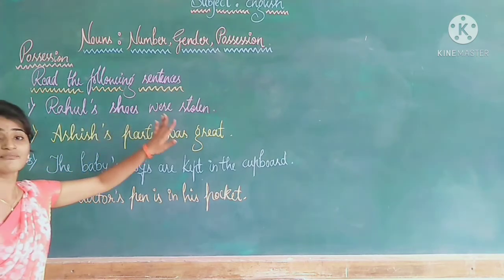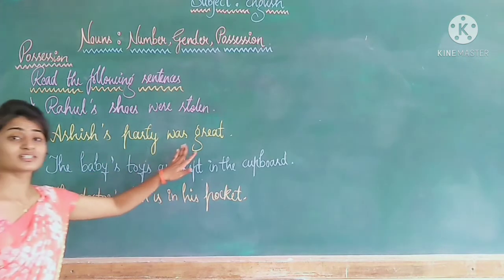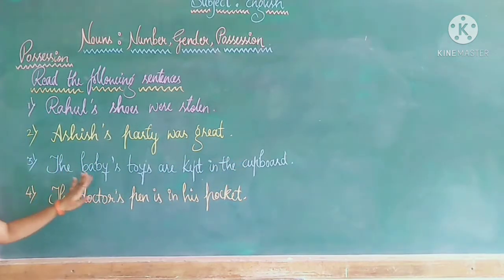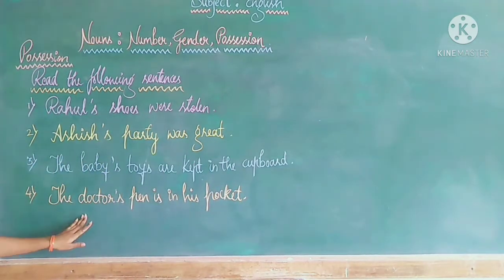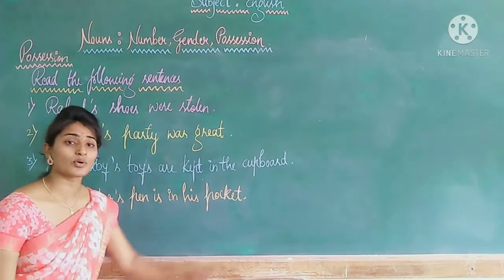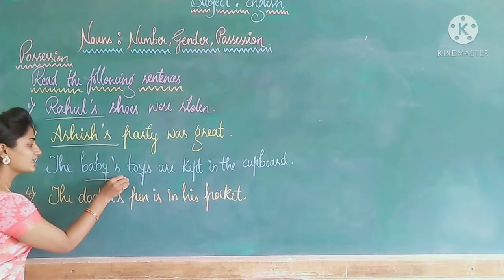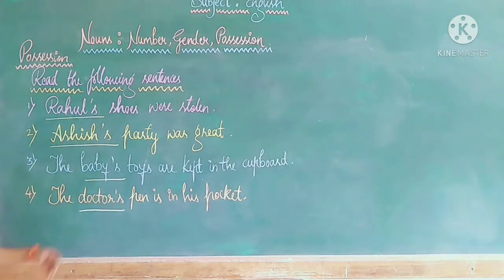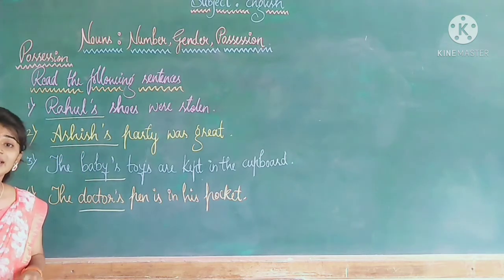Rahul's shoes were stolen. Ashit's party was great. The baby's toys are kept in the cupboard. The doctor's pen is in his pocket. Among the following sentences, Rahul's, Ashit's, baby's and doctor's are in the possessive case.